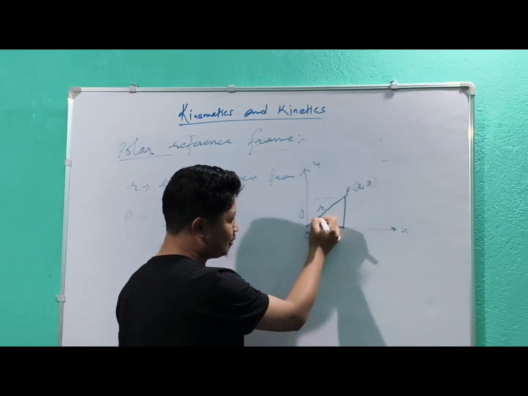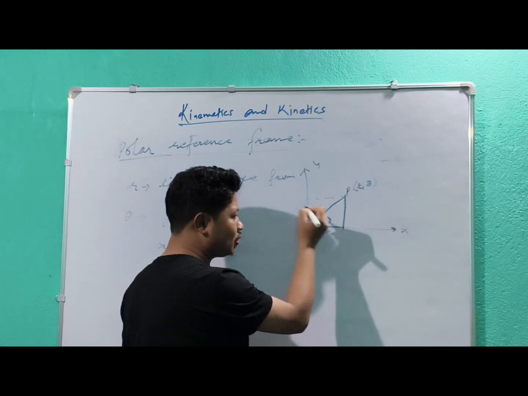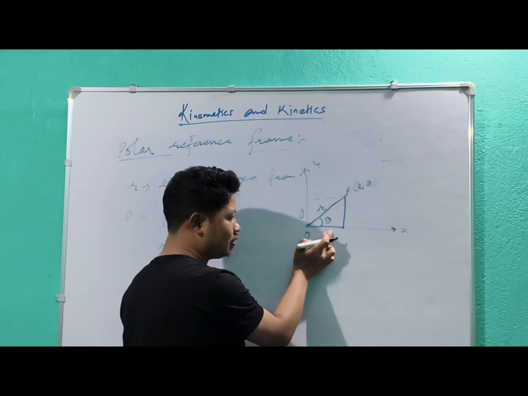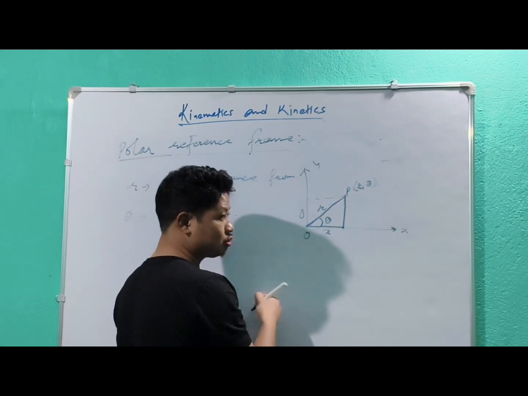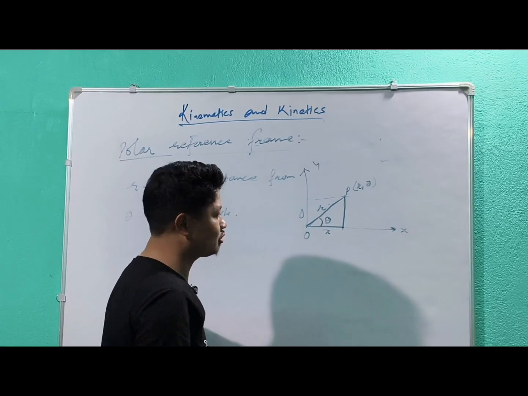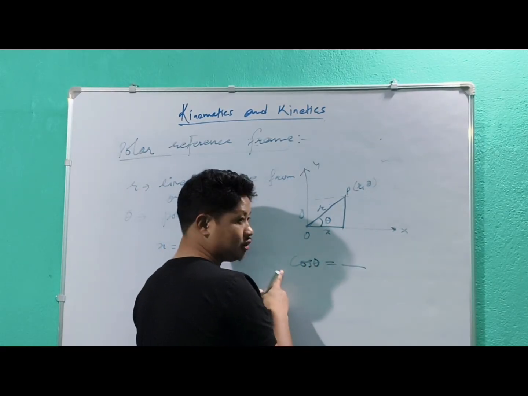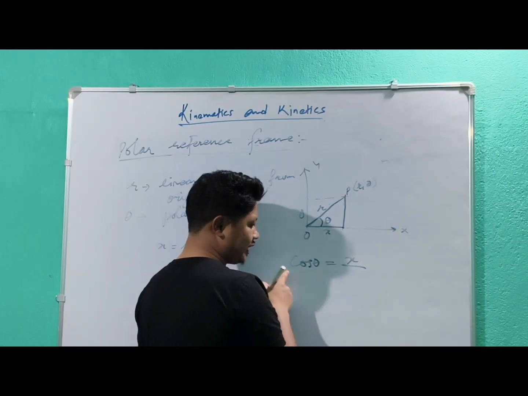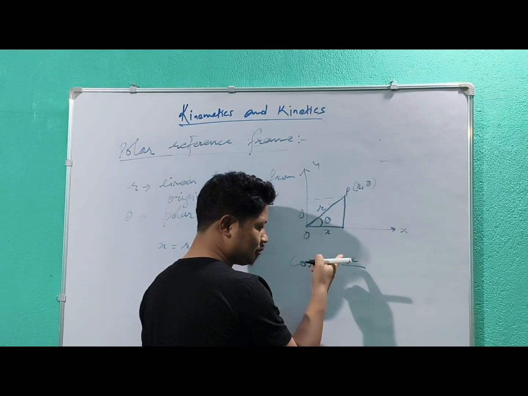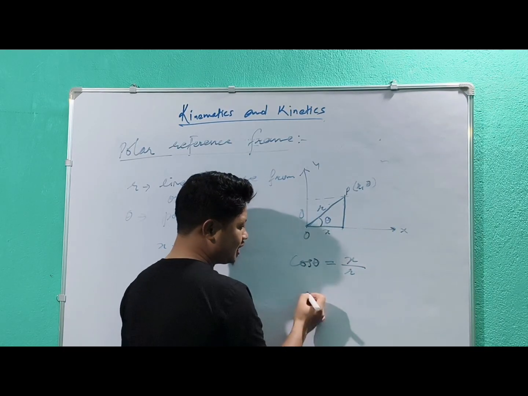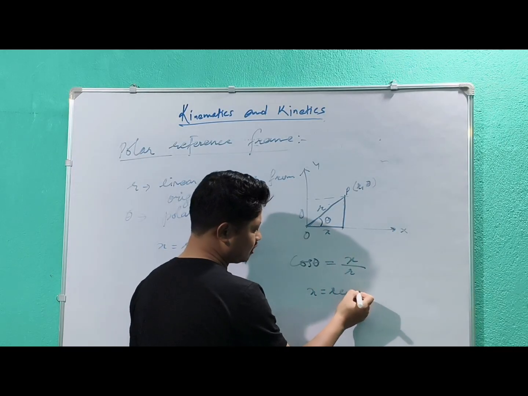Yes, this r will be the hypotenuse, and with respect to this polar angle, this will be the base. So how will we write the base? Which trigonometric ratio are we going to consider here? That is cos. Cos means base by hypotenuse, which is x by r. So that is why x is equal to r cos theta.